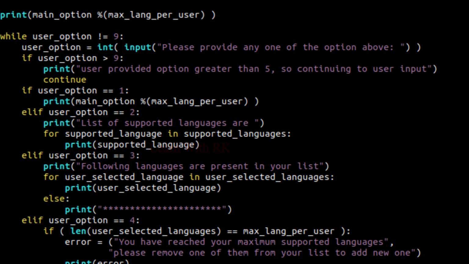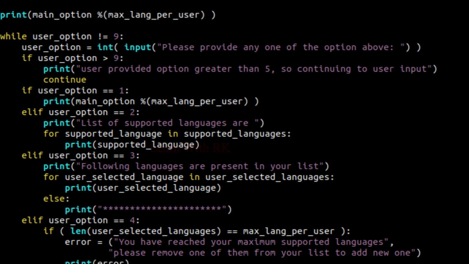As a first step inside the loop, I am getting the user input option. When the user provides an option more than 9, I am printing an error message and then executing the continue statement. The continue statement gives control back to its immediate loop and avoids execution of the lines below it. So when the user provides a value more than 9, none of the code below will get executed and control will go to the while loop again.